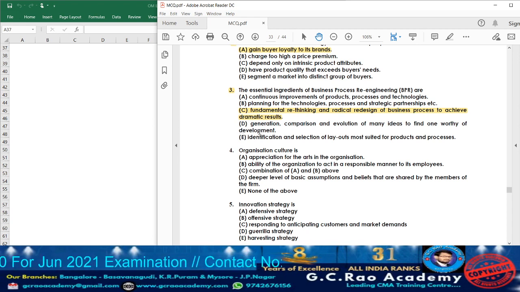Option D, what they're telling, generation, comparison and evaluation of many ideas to find one worthy development. No, usually what happens in business process re-engineering, as I told you, it is going to redesign the existing business process so that they can improve the productivity of the organization, or they can reduce the cycle time, or to improve the quality of the product or services whatever is rendered. So accordingly, option D cannot be the answer.